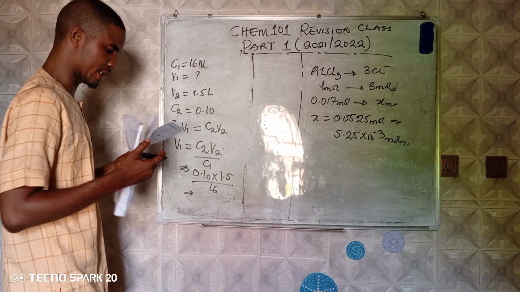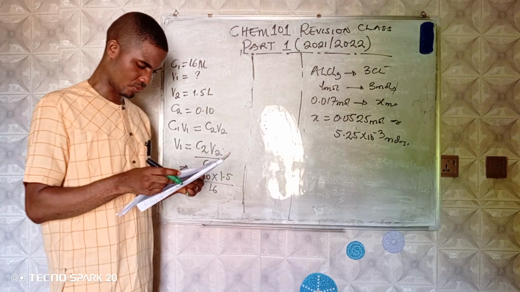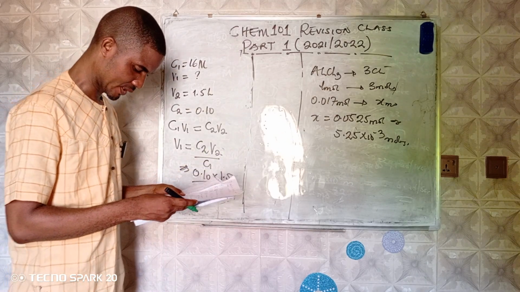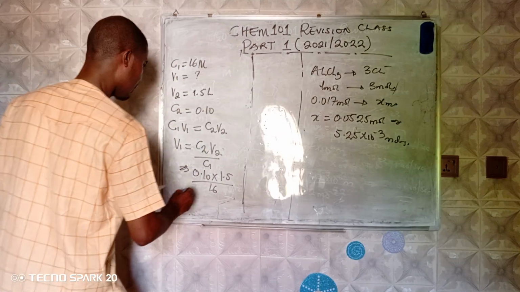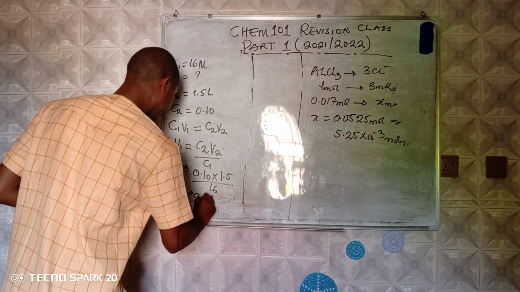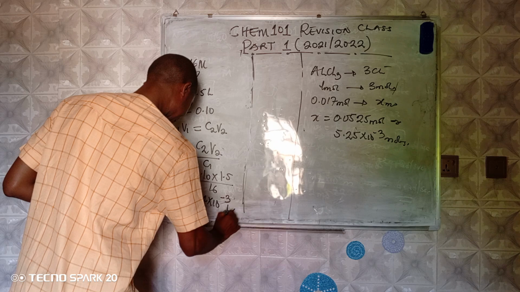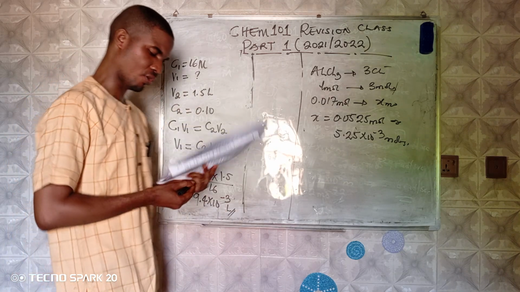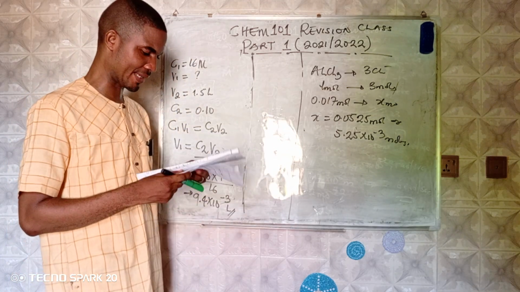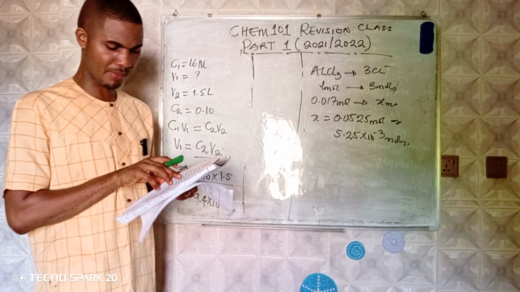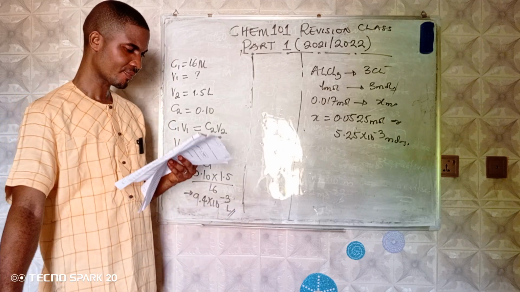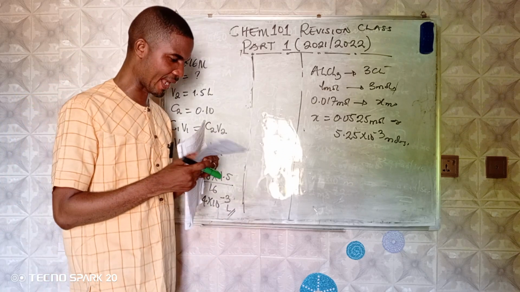If you do this calculation very well, we are going to have 9.4 times 10 raised to the power minus 3 liters. That is question number 34. So we'll go to question number 35 now.